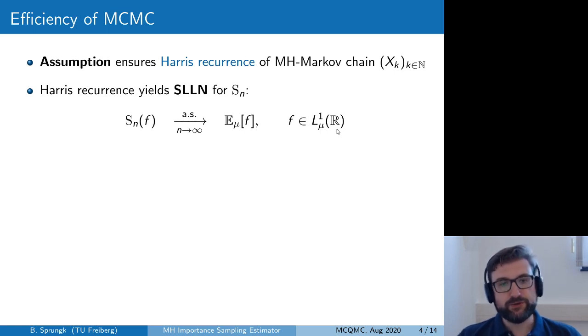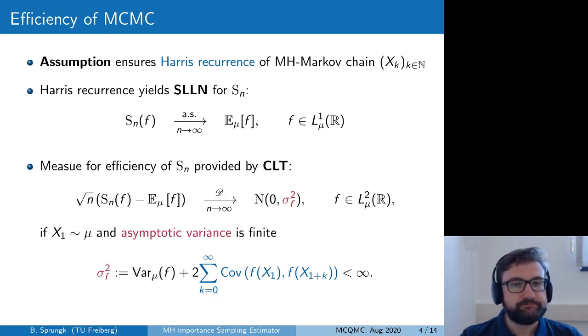A measure of efficiency for the path average estimator is then, under this Harris recurrence assumption, provided by a central limit theorem. So if we start in stationarity and if we assume that the asymptotic variance here is finite, then the error between the path average estimator and true expectation scaled with the square root of the number of samples converges in distribution to a mean zero Gaussian distribution with this asymptotic variance.